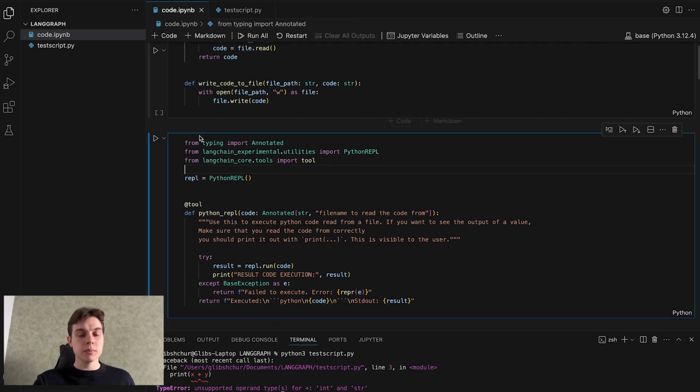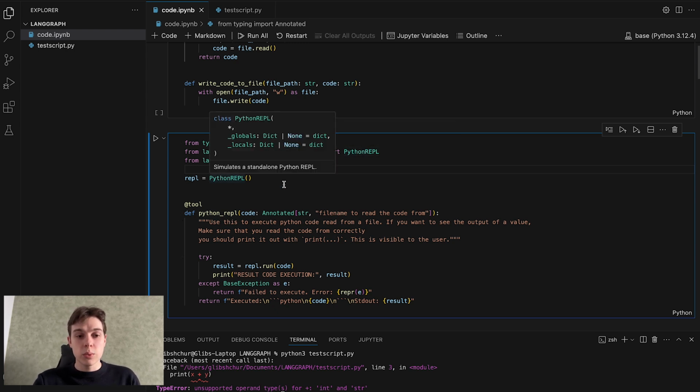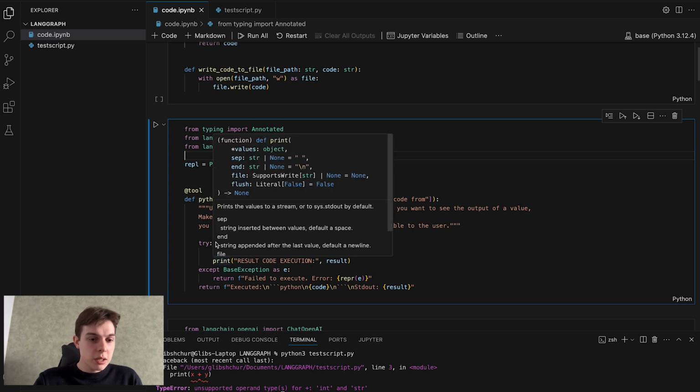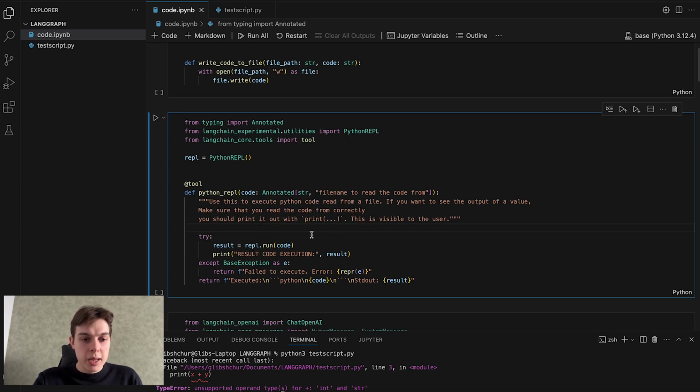Moving on, we have here the utility inside of LangChain called PythonREPL. We will instantiate it, and this tool is able to execute code. So as you can see here, if everything is okay, we will see the result of code execution. And if not, we will see fail to execute and we will see the error.